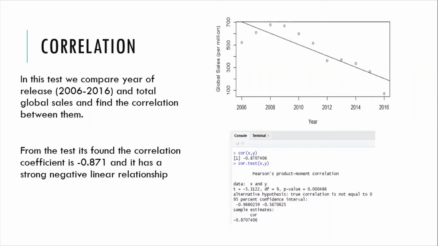The plot can represent the correlation between the year of release and the total global sales, which shows the older video games have accumulated higher sales than the newer ones. As you can see, the older the video games, the more likely they create more global sales, as compared to newer ones, which, as you can see, are lower than the previous years.